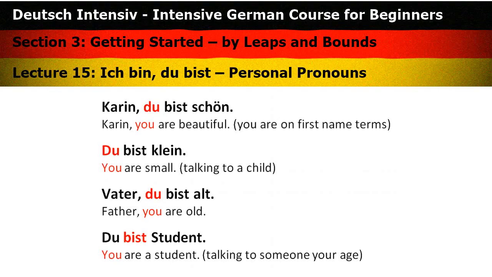Here are some examples of du. Karin, du bist schön. This is someone you are on first name terms with. Du bist klein. Now you can use this when talking to a child. Vater, du bist alt. Here you're talking to your father, so it's a member of your family. You can use the informal form. Du bist Student. You are talking to someone of your age. Now you can repeat these examples.